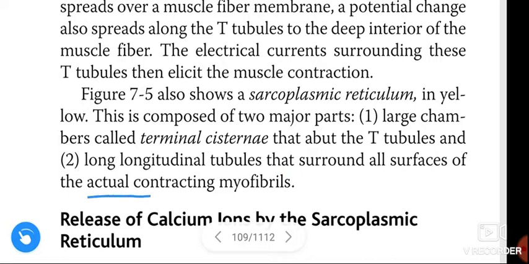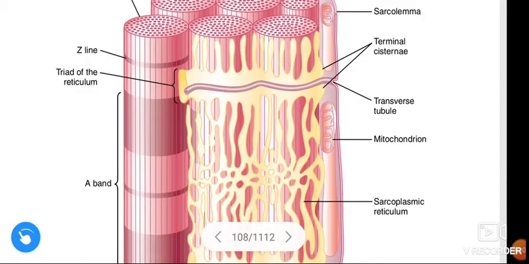the actual contracting myofibrils. See the figure. In this figure, this yellow whole thing represents the sarcoplasmic reticulum, and it consists of two parts.